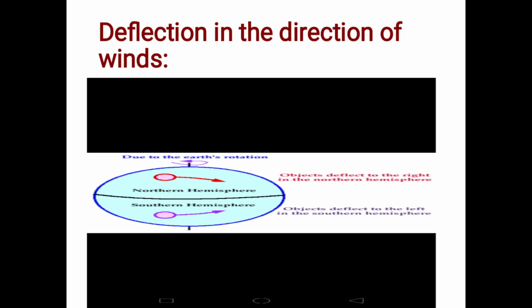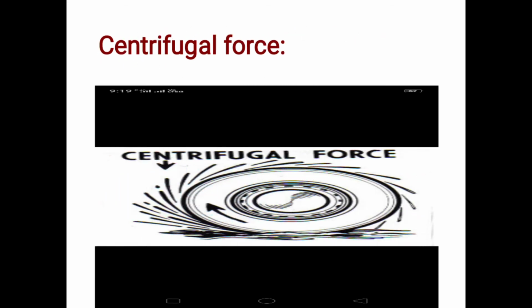So in this way we can see the Coriolis effect and the deflection in the direction of the winds and the ocean currents. Now let us go to the next effect of the earth rotation, that is centrifugal force. What is centrifugal force here?